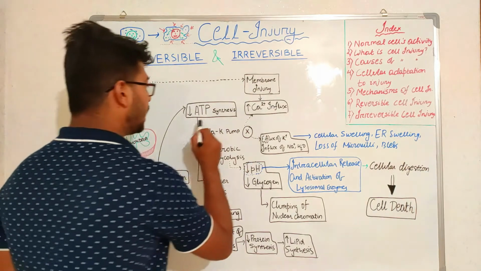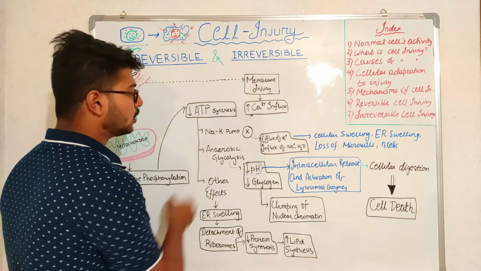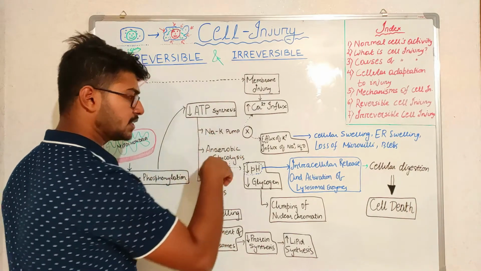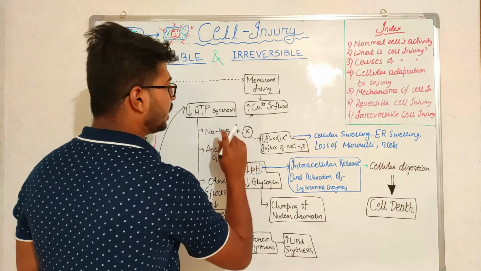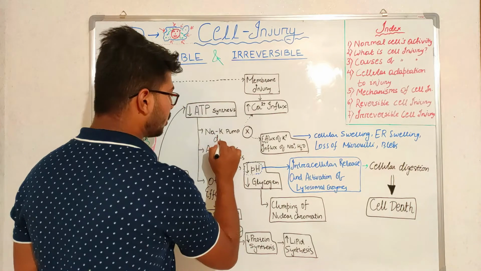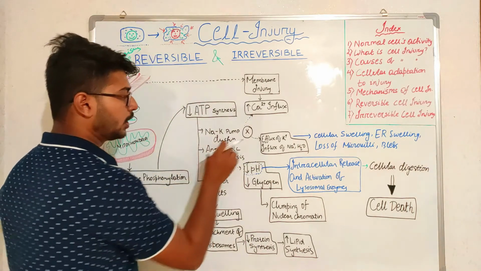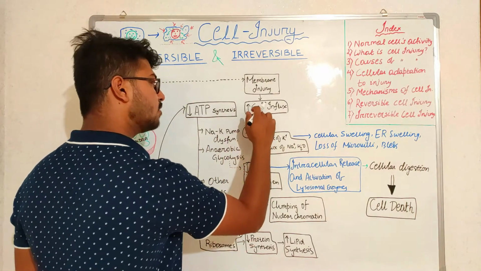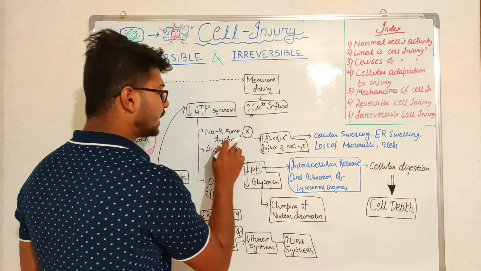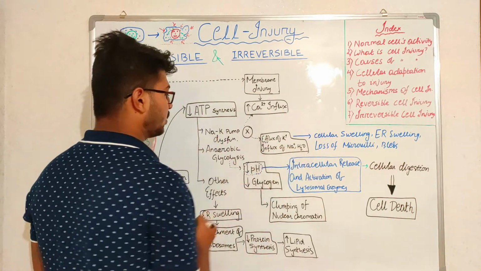Now the question comes: if there will be less ATP synthesis, then what will happen? The sodium potassium pump present in the cell membrane will not function properly. There will be a dysfunctional procedure of the sodium potassium pump. Due to this, the first reason is that there will be more influx of calcium ion. Secondly, there will be efflux of potassium and influx of sodium ion.